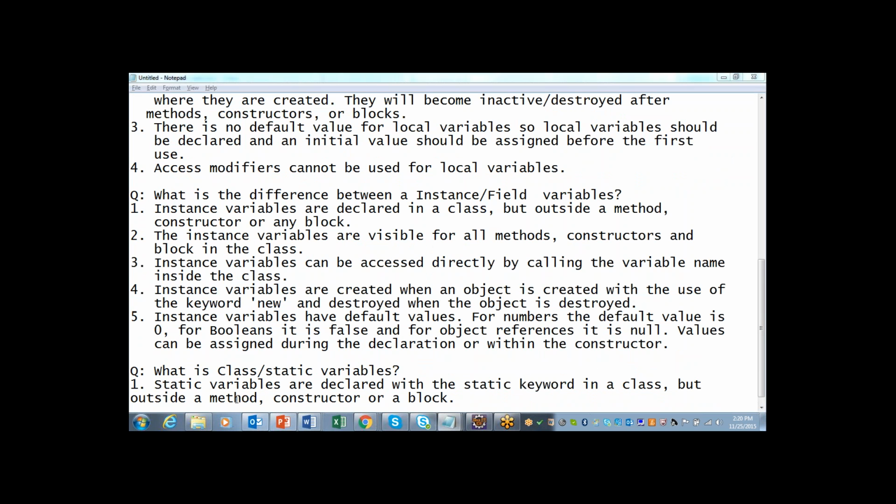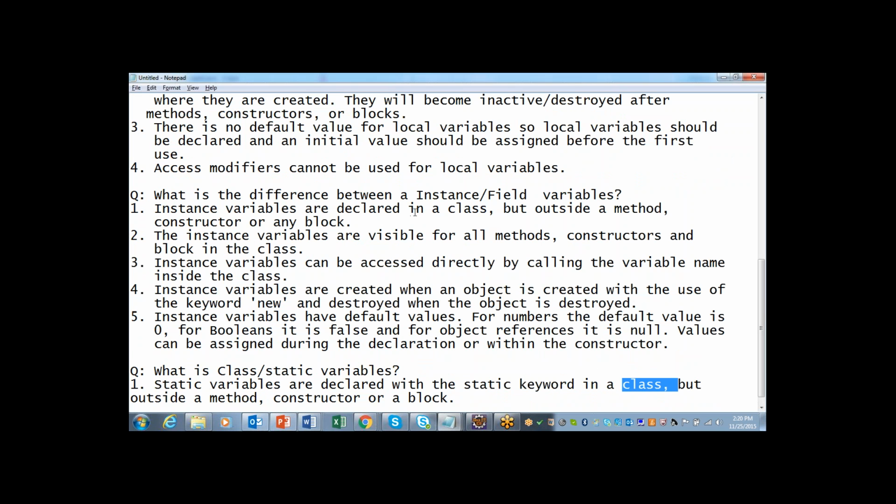The class or static variables are nothing but variables which you are going to create in the class but outside the method or constructor or block. You can see almost the same definition as field or instance variable.